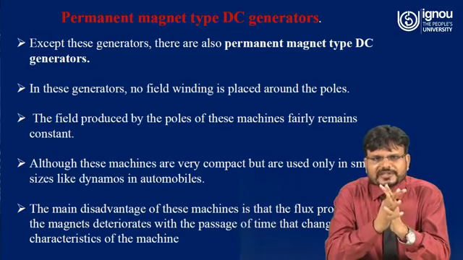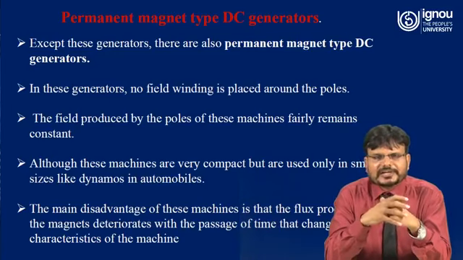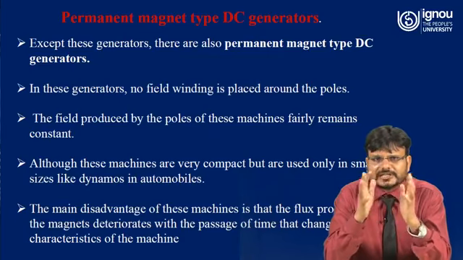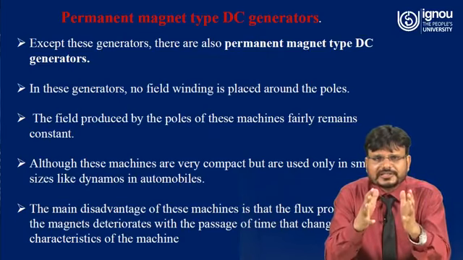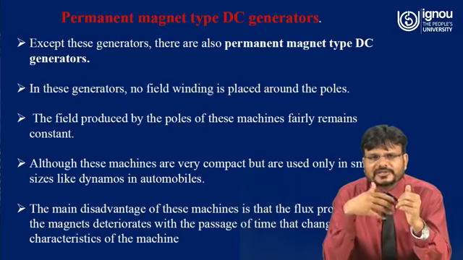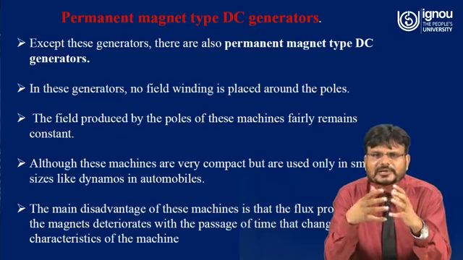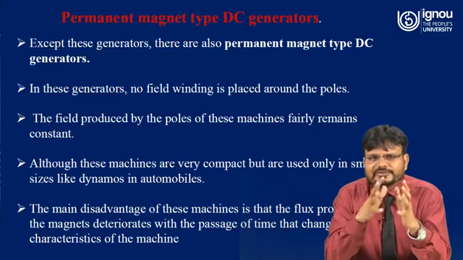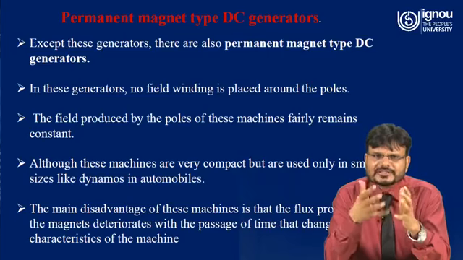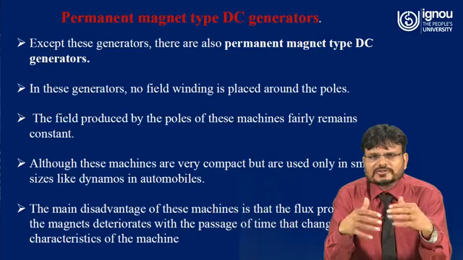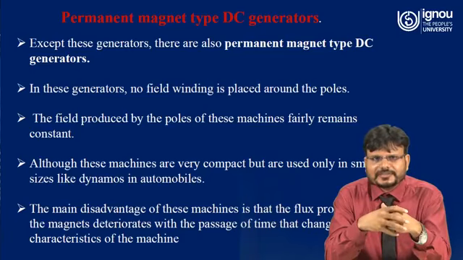The next type of DC generator is the permanent magnet type DC generator. As the name indicates, permanent magnet means whatever field is generated in this type of generator is generated with the help of a permanent magnet, unlike other types of generator in which the field is generated by an auxiliary supply. So except for those generators, there is also the permanent magnet type DC generator.